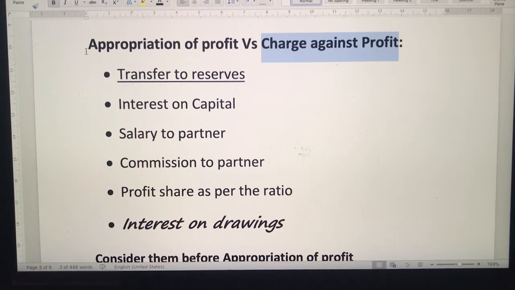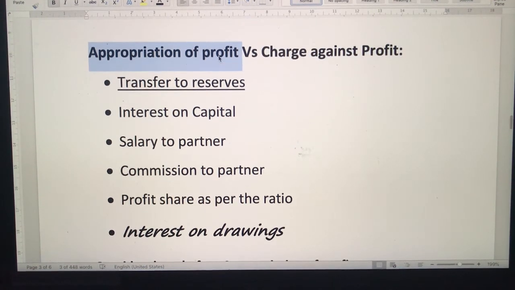When it comes to appropriation, this is something which is different from the sole proprietorship accounting. Here we will be making one more account which is known as profit and loss appropriation account. Okay, so profit and loss account will remain the same.